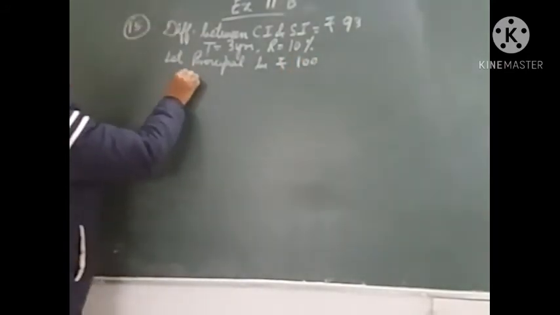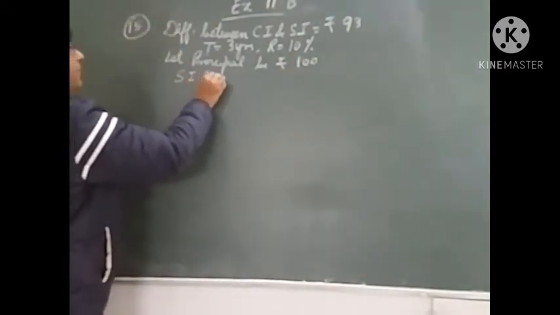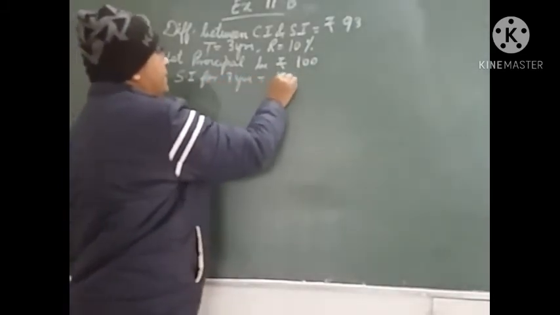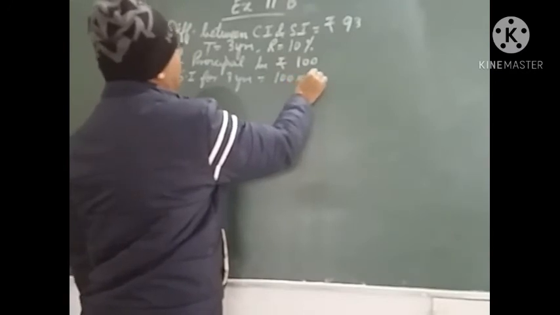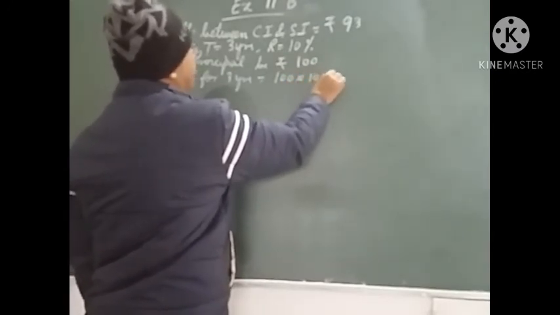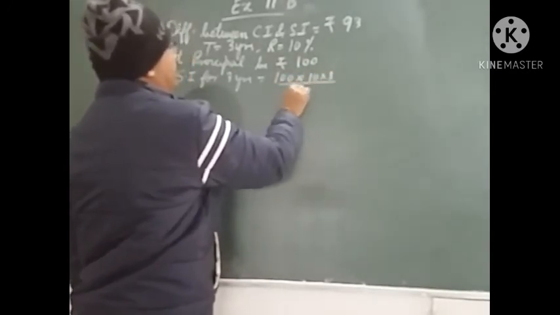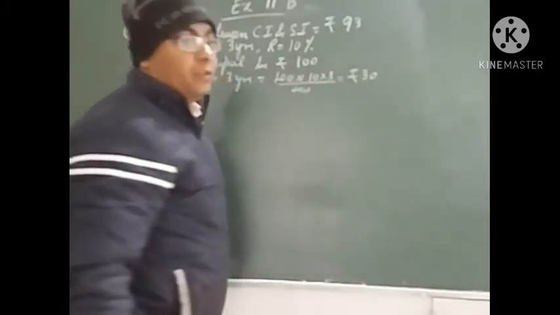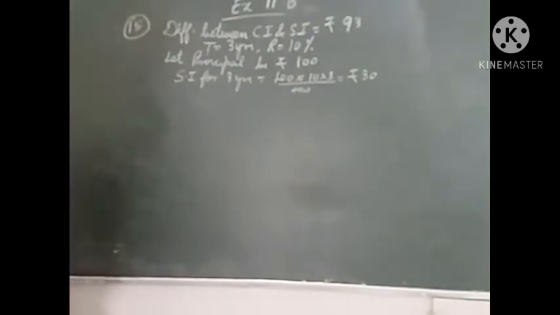So SI for 3 years will be 100 into rate is 10%, time is 3 years, on 100, which is rupees 30. So simple interest for 3 years is rupees 30.